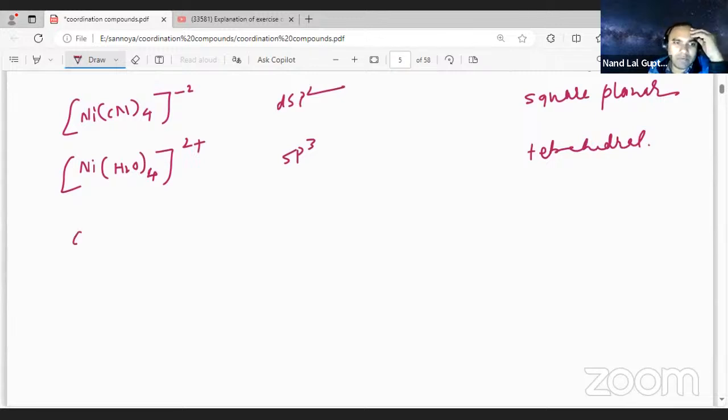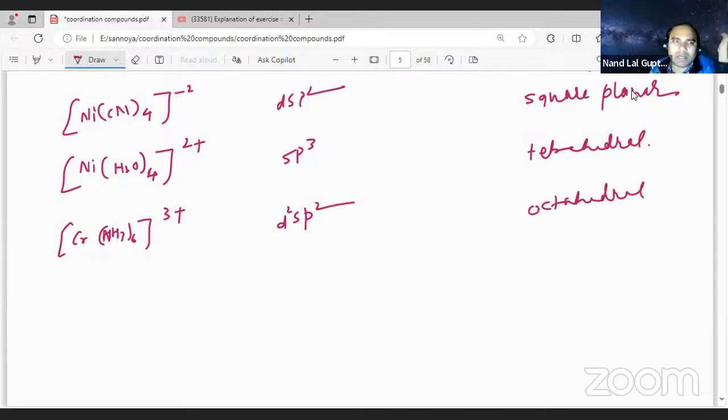Another one, if I am mentioning, student, Cr(NH3)6 3 plus. In this case, it is going to be d2sp3, which is octahedral. The coordination polyhedron is going to be octahedral.